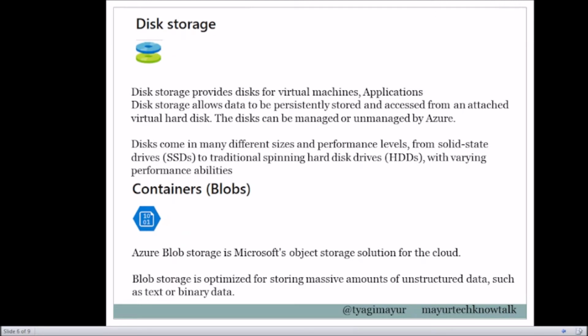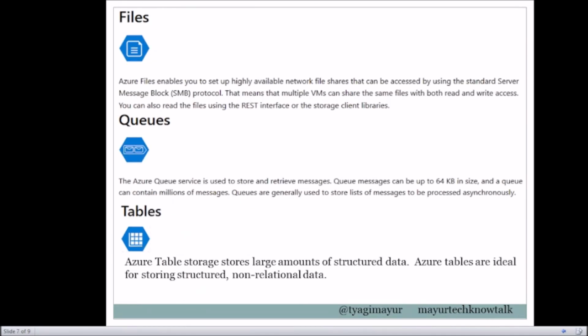Another important one is container, which is also called blobs. So Azure Blob Storage is Microsoft's object storage solution for the cloud. Blob storage is optimized for storing massive amounts of unstructured data such as text or binary data. Okay, let's talk about files.